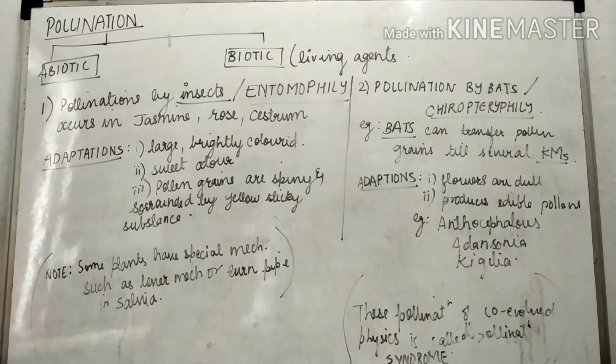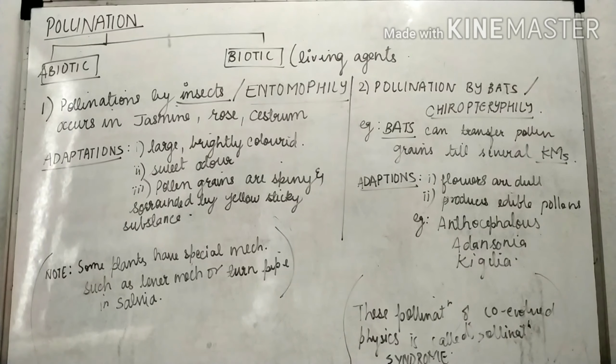These three plants, these three flowers, produce edible pollen grains. Edible in the sense that they can be eaten. They don't produce any toxic or hazardous substance, and therefore they are edible. Anthocephalus, Adansonia and Kigelia. Now this mechanism involves co-evolved physics.